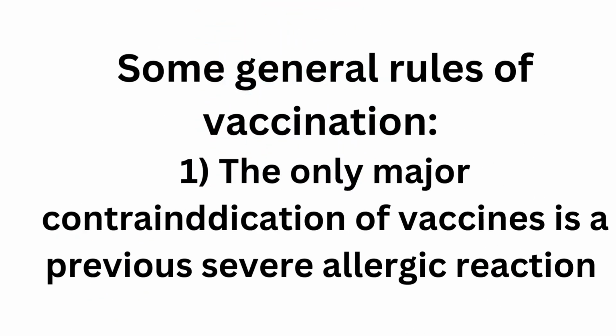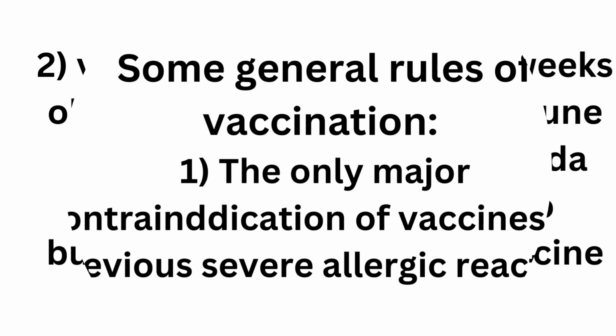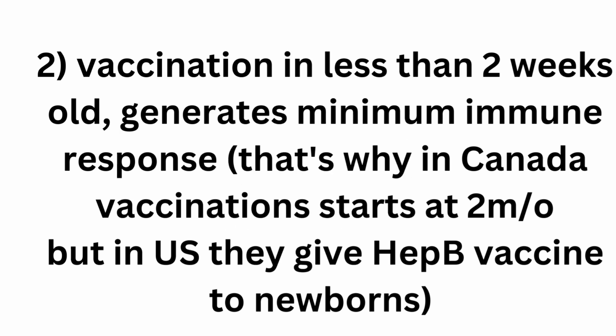Now let's review some general rules of vaccination. First, the only major contraindication of vaccines is a prior severe allergic reaction. Second, vaccination in less than 2 weeks old generates minimum immune response. That's why in Canada vaccination starts at 2 months old, but in US they give hepatitis B vaccine to newborns.